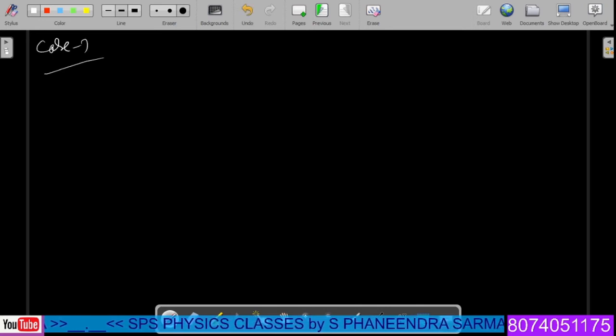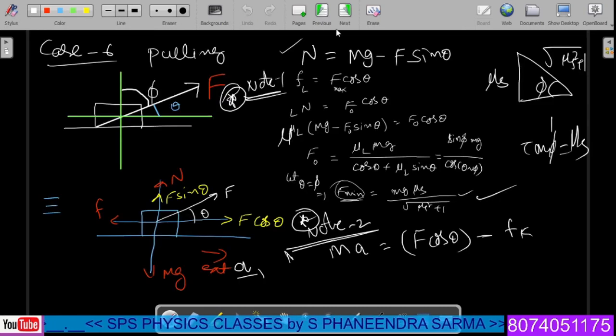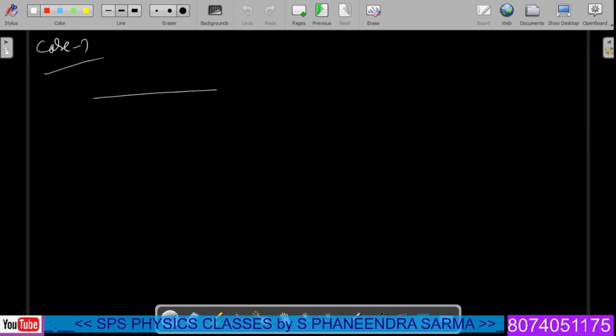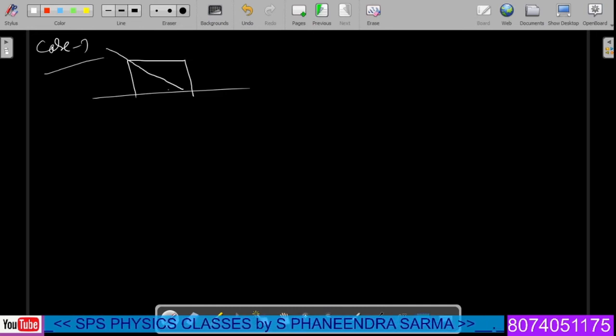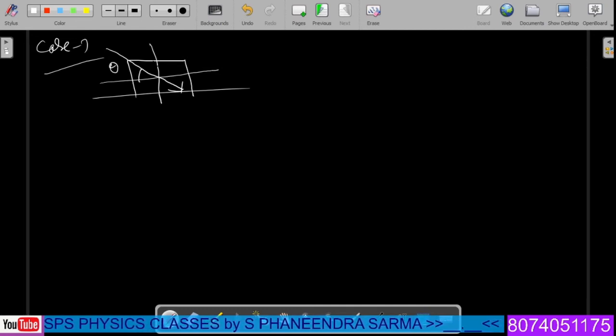Case number 7. Now, we were just pulling in the previous case. Look here, we are just pulling. Now let us try to push the block. So what happens? This is the case we have. If you try to push this particular block with some inclination, these are the things we have. With respect to horizontal, it makes an angle theta degrees. You are applying force here on this block having mass m. Then what happens?